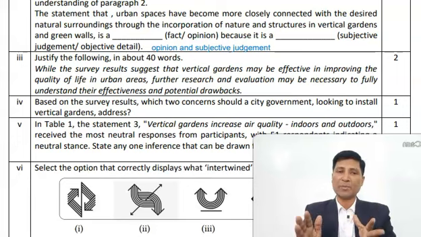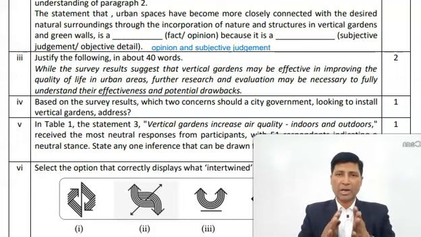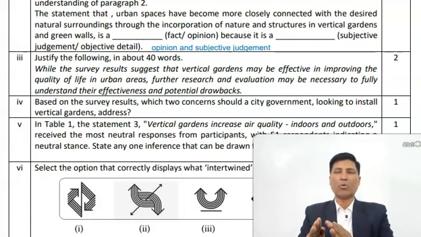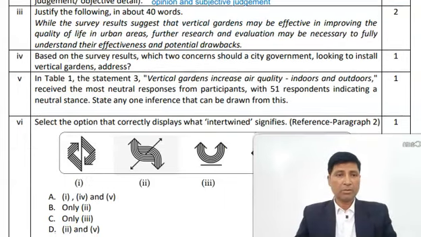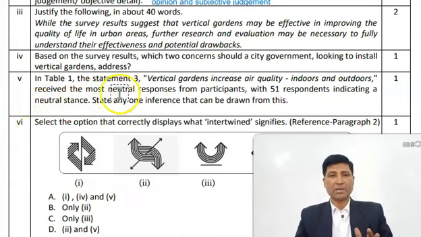So this is what you have to write, that though advantages of vertical gardening have been appreciated or acknowledged, but still it cannot be said or it cannot be predicted how effective or how practical it will be. Therefore, research is required. This is what you have to write here. And in question number 4, based on the survey results, which two concerns should city government address?